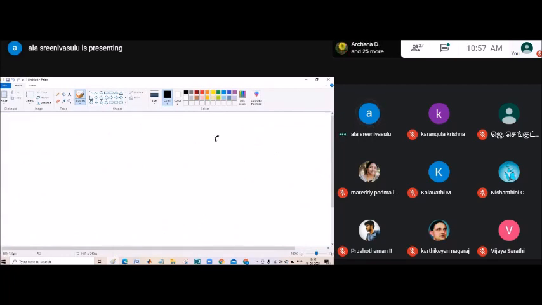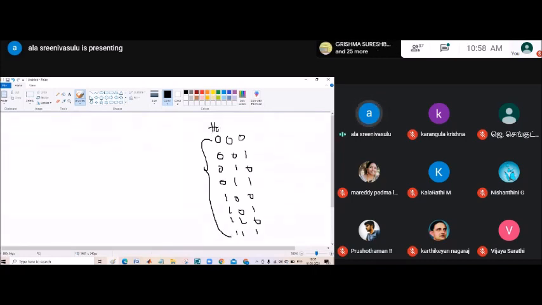The machine language is digital, binary language only. So here I took 0, 0, 0; 0, 0, 1; 0, 1, 0; then 0, 1, 1; 1, 0, 0; 1, 0, 1; 1, 1, 0; 1, 1, 1. This one is the Hall effect sensor signal. This is HA, this is HB and HC. From this, I need to get induced EMF A, induced EMF B, induced EMF C. That I need to design in MATLAB simply.